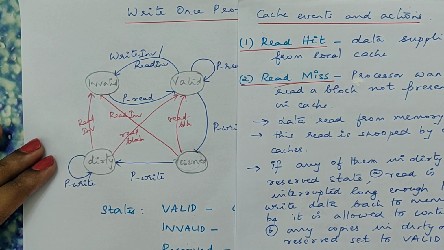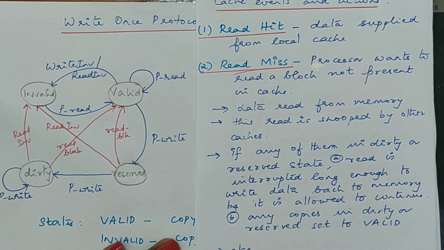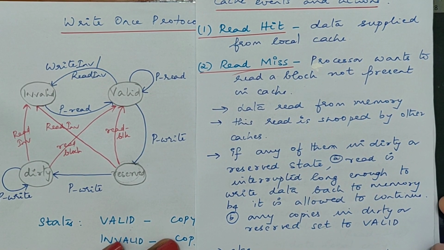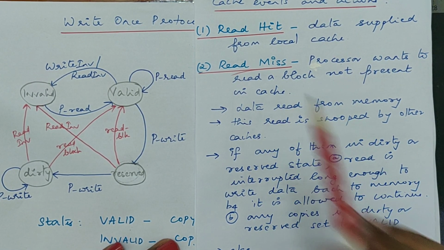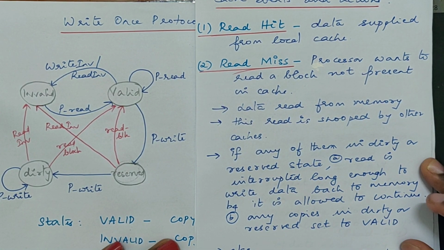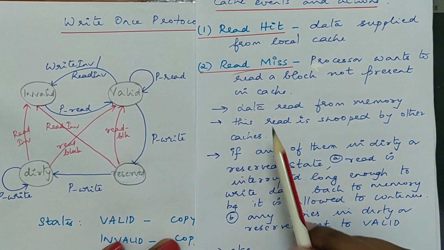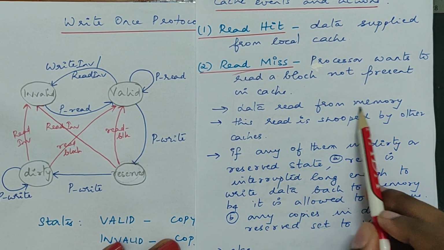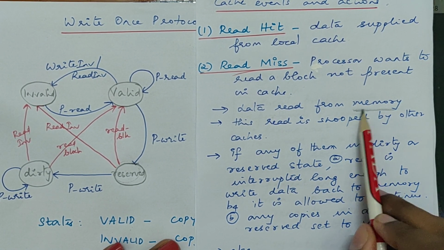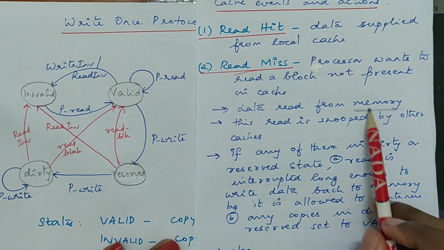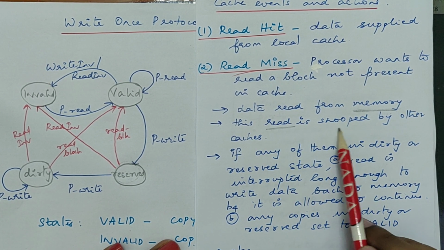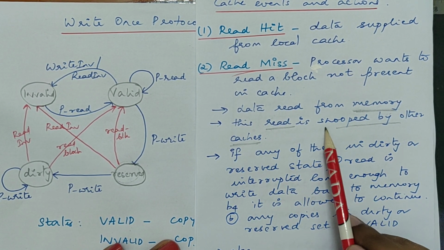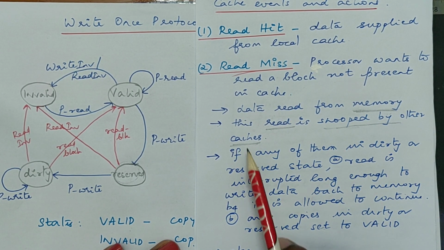Initially, any state will start with valid. So how can it become valid initially? The first time the processor tries to read data, the data is not present in cache initially. Let's assume the cache is empty. So the data will be provided from memory. When the data is going to be read from memory, this read is snooped by other caches.